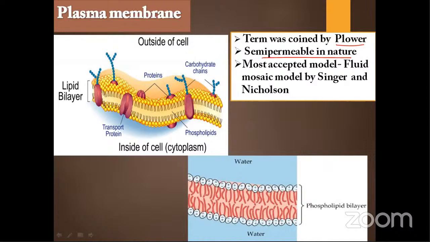The fluidic nature of the membrane is because of the phospholipids present in the cell membrane, and the term mosaic is given because proteins are intermittently present over the membrane. Proteins are present over here. Because of that, they say protein icebergs or protein ice cubes are floating in a sea of phospholipids. In that way it is the fluid mosaic model.